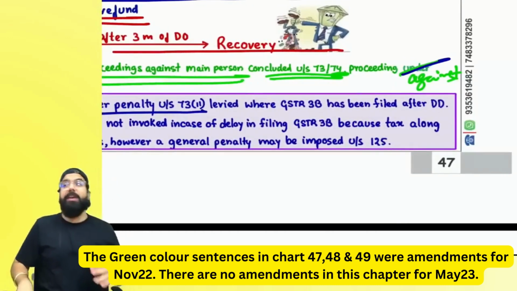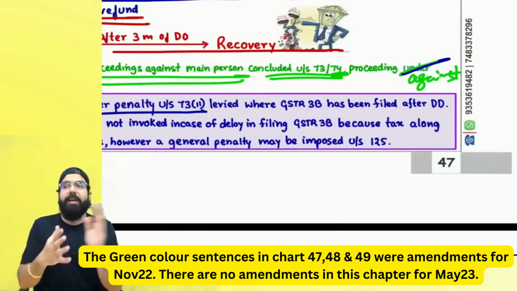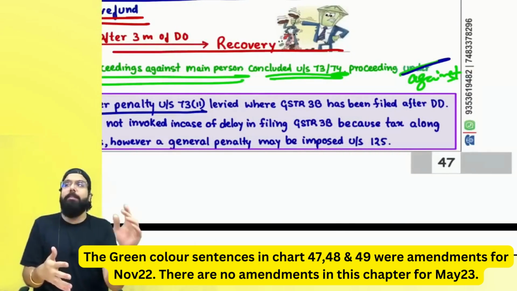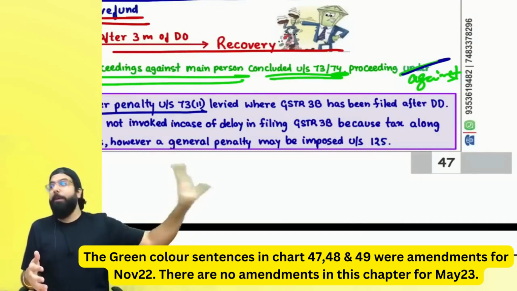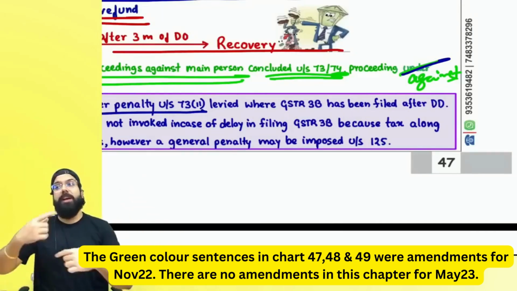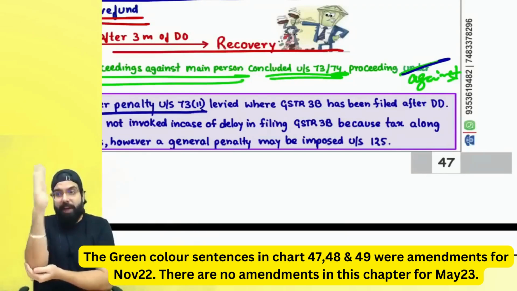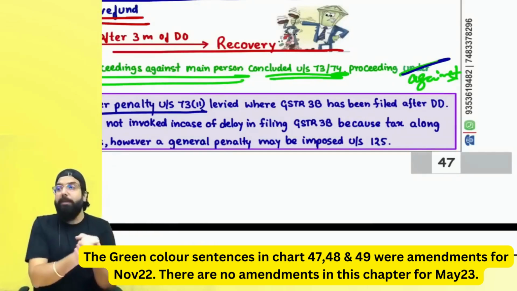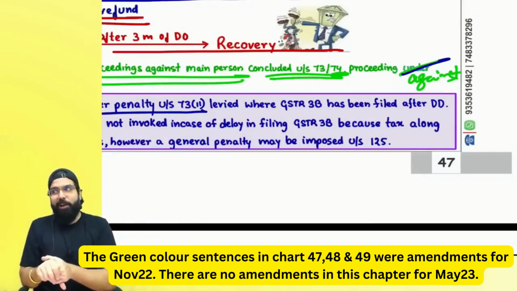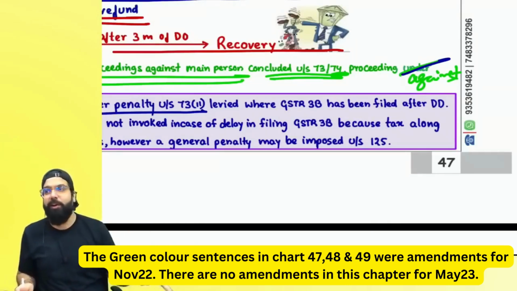even if I have filed a late return. Baba, if you have filed a return late, that is not a problem. Late return means you will pay tax, interest and late fee. A general penalty can be imposed, but supposing you filed your return, did not make the tax payment, that's a self-assessed tax, not paid within 30 days, then penalty can be charged on you, but following the due process of law, which is show cause notice, demand order, and basically penalty order will be given.